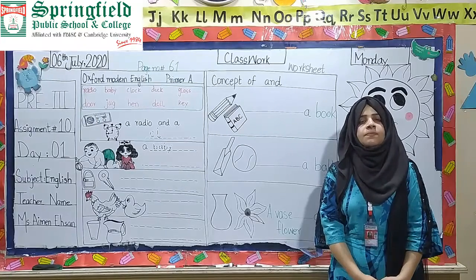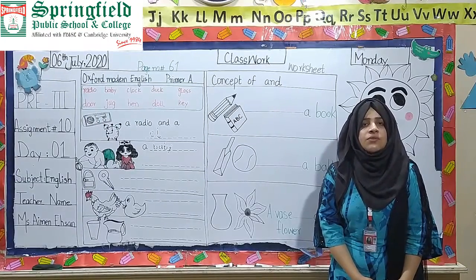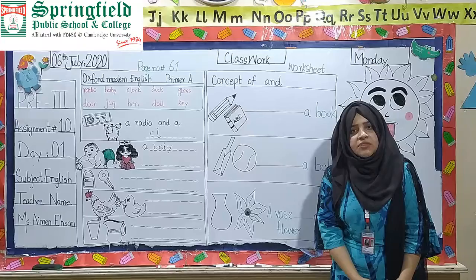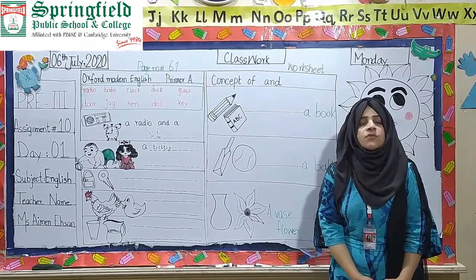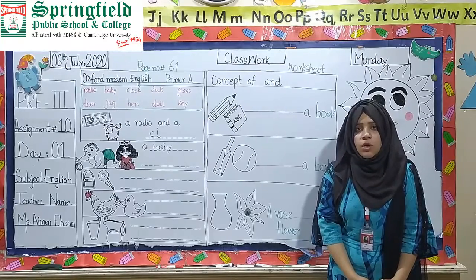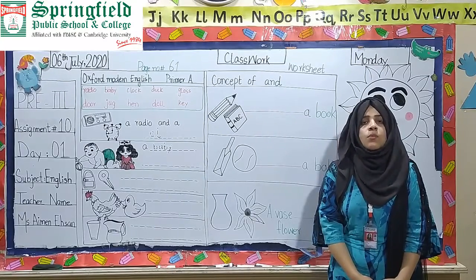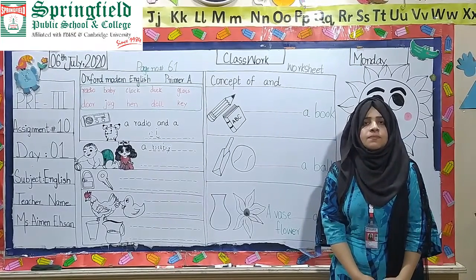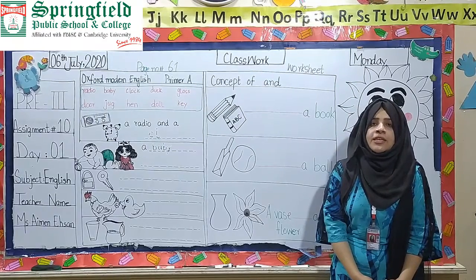Clear? Now we have to do the reading of Oxford Reading Tree. Open the Oxford Reading Tree books. It's the Floppy's Phonics books. Book 13. Open the book 13.